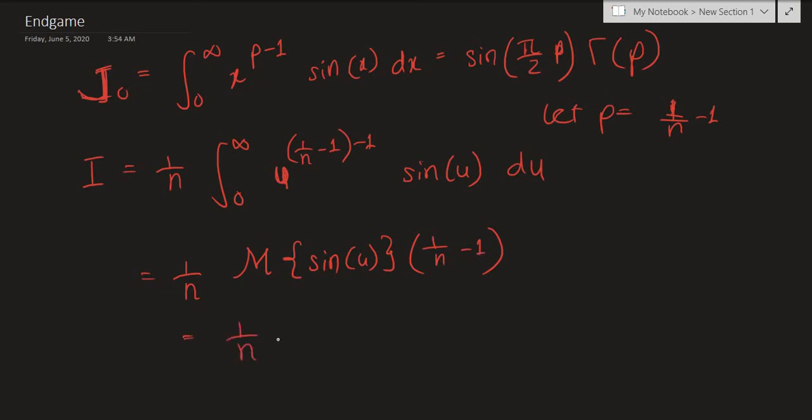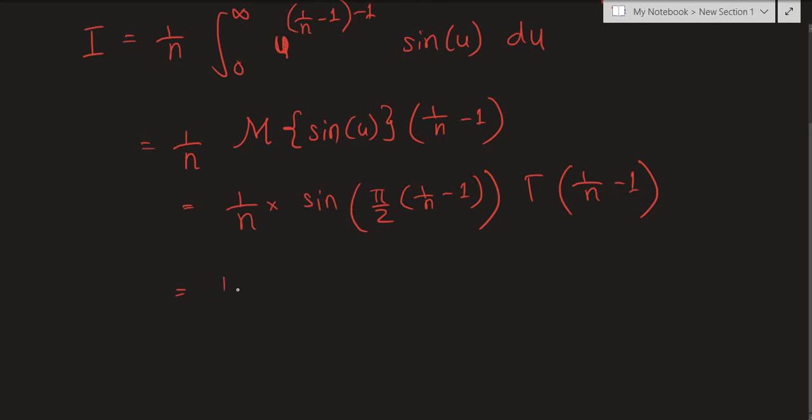So we have 1 over n times sine of pi over 2 times 1 over n minus 1 times gamma of, instead of p, 1 over n minus 1. So just to clean this up a bit, we can write this as 1 over n times gamma of 1 over n minus 1 times the sine of pi over 2n times 1 over n in a bracket. That's basically what your problem I, our original problem I, is.